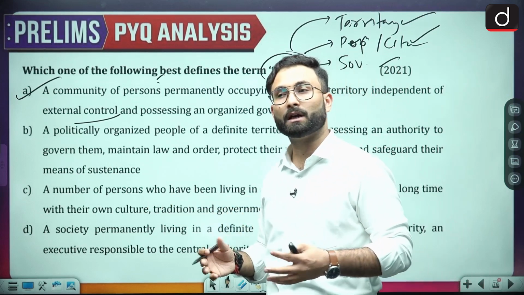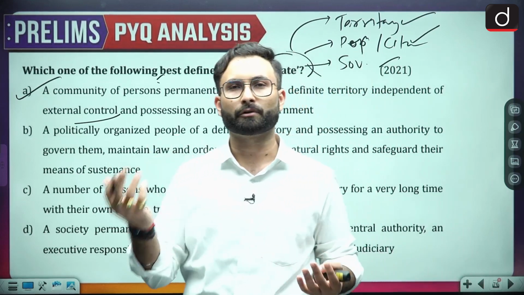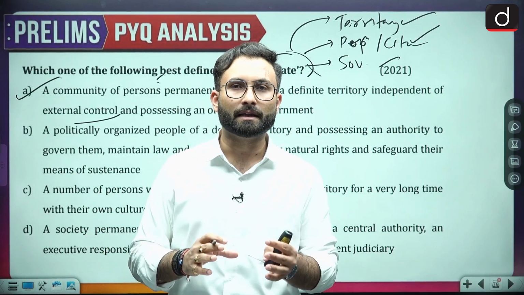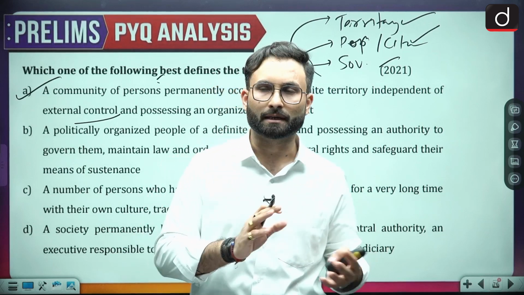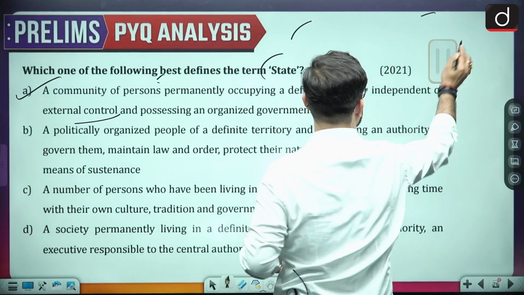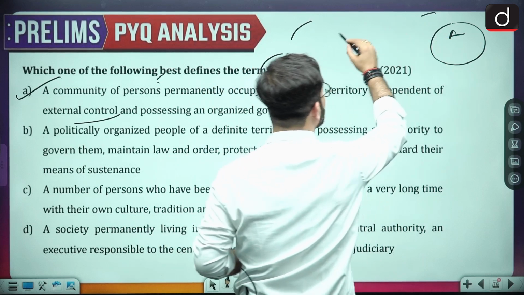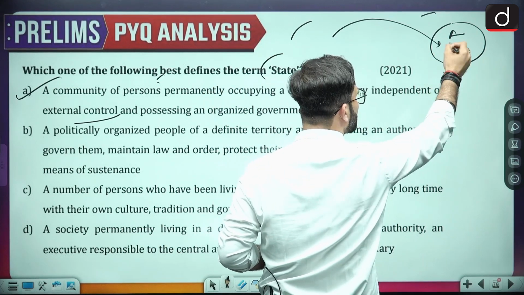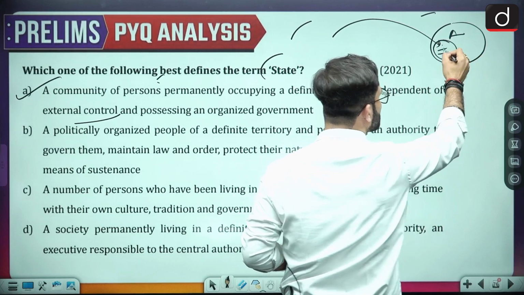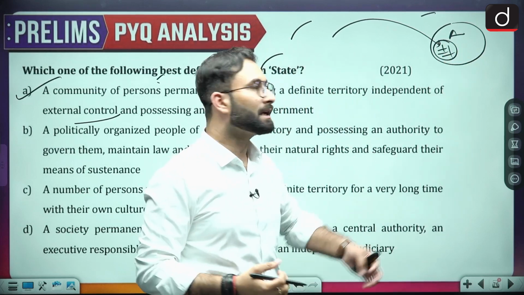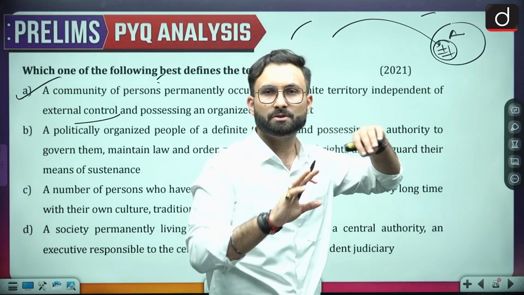Now, a number of people living in a particular territory for a long period of time. Okay. That means that if there is a person or a community which comes to another state, let's say there is a state A, and a community comes from outside. State A has made provisions that this community will be residing in this particular area. After a long time they can claim that we are a state, so that is not the right definition.